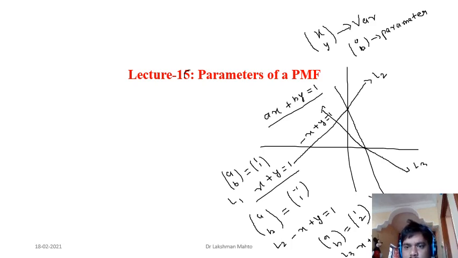So one system is this one, line one. Another system is line two. Another system is line three. If you vary the parameter, it says that you are varying the system or the model. So if you have various values of the parameter, that means you have various models. In machine learning or system identification terms, you try to find the best model which suits you. You always try to find the best or optimal model.